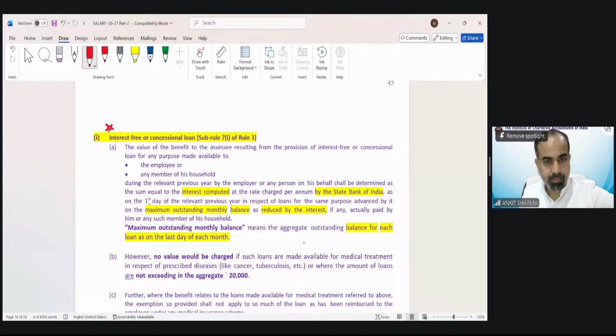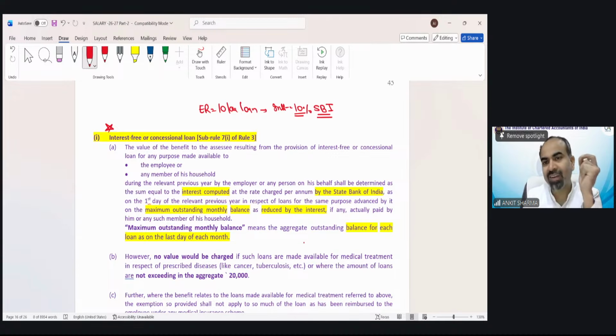Suppose the employer provides you a 10 lakh rupees loan. The market interest rate was 10%. So for the purpose of comparison with market interest rate, income tax has prescribed that we have to compare it with the SBI, State Bank of India interest rate. So the SBI interest rate is 10%. The employer provides you this loan only at 6% interest. The employer says you need to pay only 6% interest. So what is the benefit? The benefit is 4%. So this 4% interest would be your taxable value.